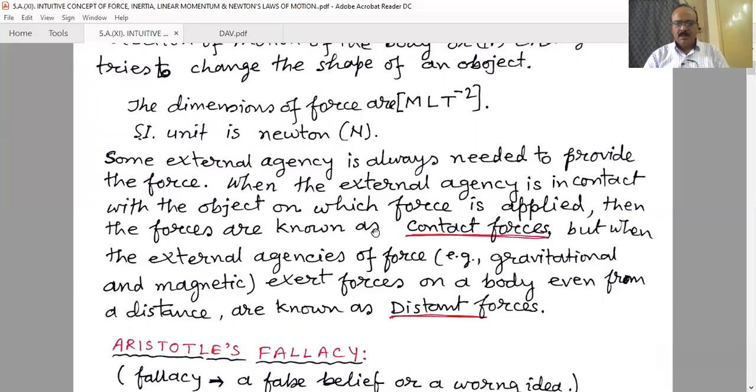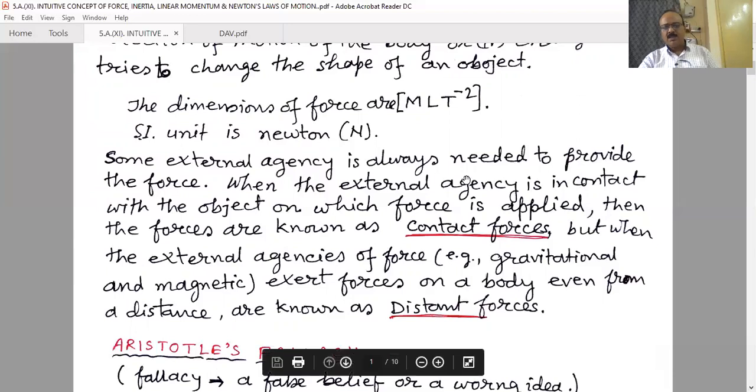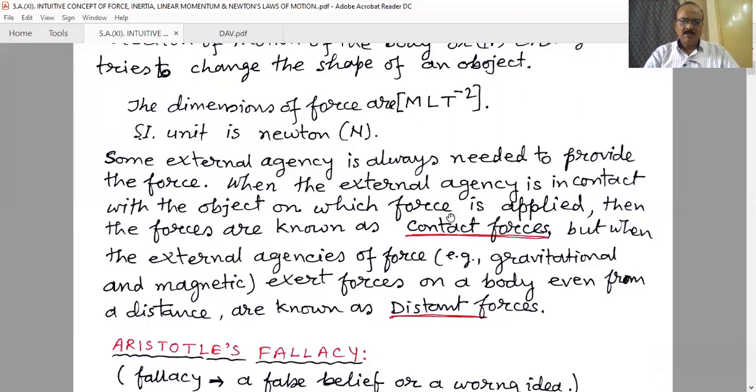Similarly, some forces are distance forces, for example the gravitational pull between the sun and the earth, and between the earth and the moon. There is no direct contact between them, but a gravitational force acts between the two. Another distance force is the electrostatic force, the force between two electric charges, even though they are not in contact.